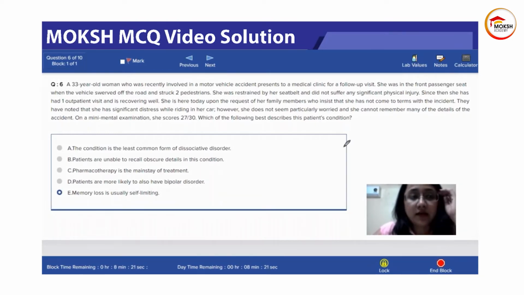So what this person has is something which is called dissociative amnesia. So there's a group of disorders in psychiatry which are called dissociative disorders. Dissociation is when you lose touch with reality. Okay, so people dissociate, that is, escape from reality involuntarily, and this impairs their function. And why do they do that? Because they're stressed about something.